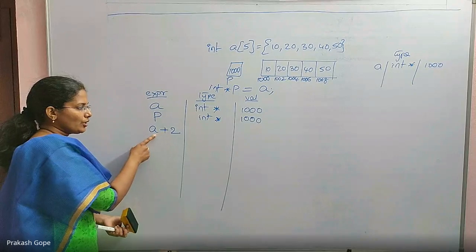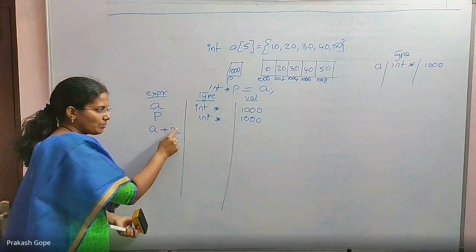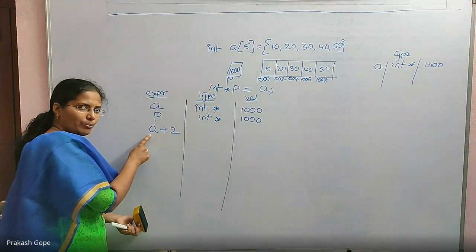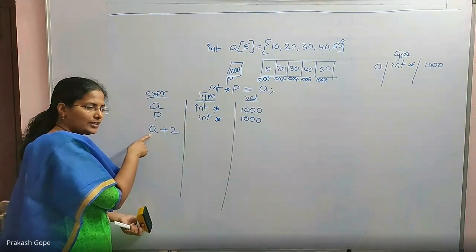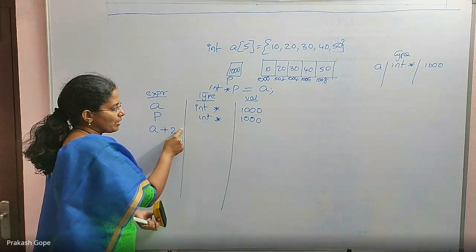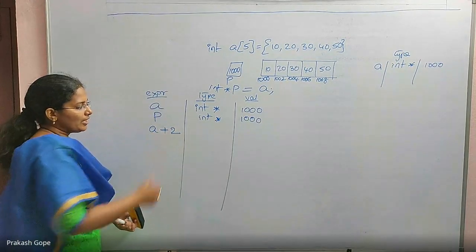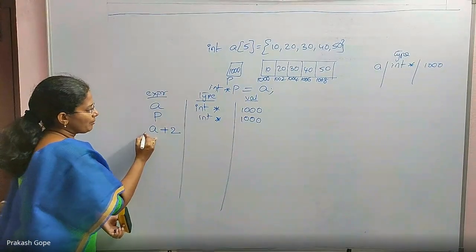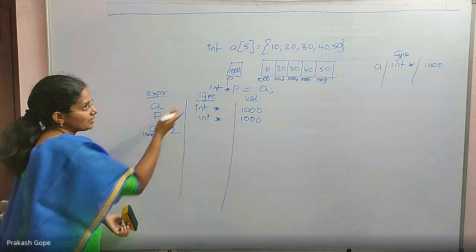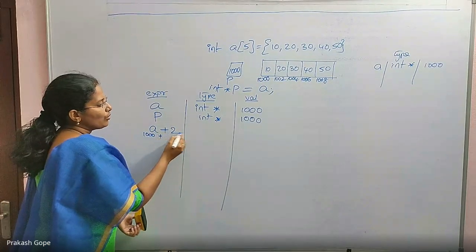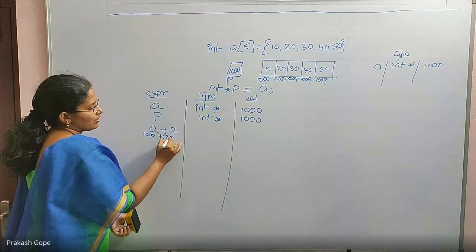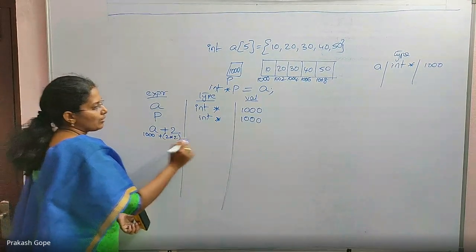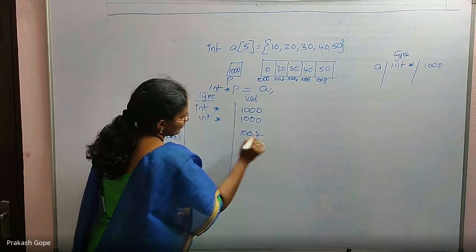When you add an integer to a pointer, this integer gets multiplied by the number of bytes needed for this type. This is an integer pointer. An integer needs 2 bytes, so this 2 gets multiplied by 2, and that will be the value. For example, A is anyway 1000, plus 2 into 2, 4, correct? So this becomes 1004. The value is 1004. This is clear.